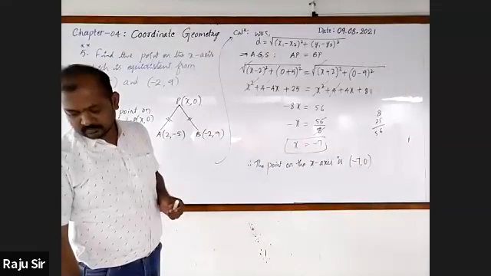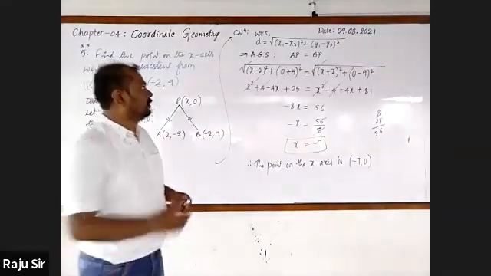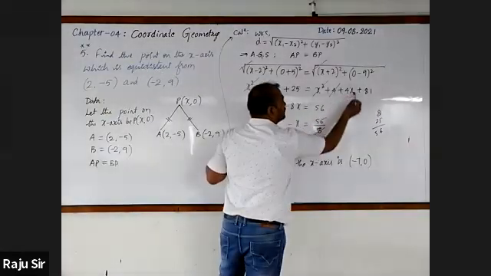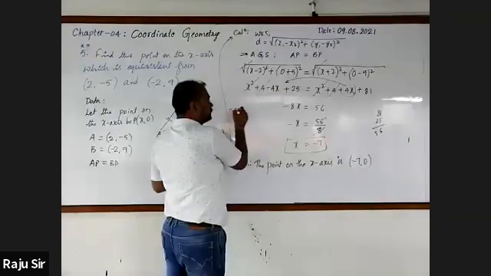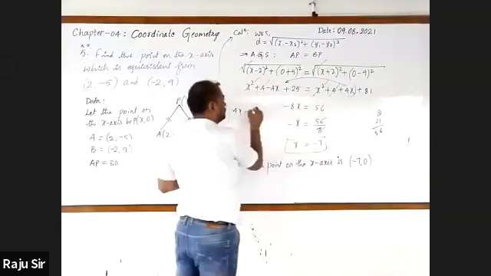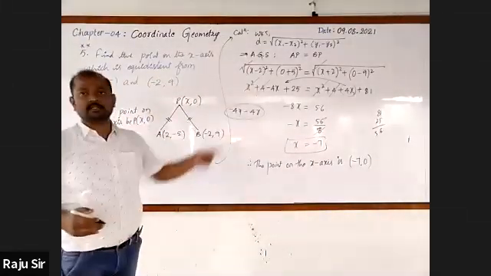Sir, how did you get minus 8x, sir? There is minus 4x plus 4x, sir. Here, you will take this 4x to the left hand side. Here already minus 4x is there, and transferring this, you will get minus 4x. Minus 4x minus 4x, minus 8x.